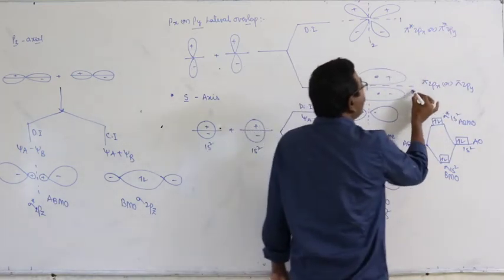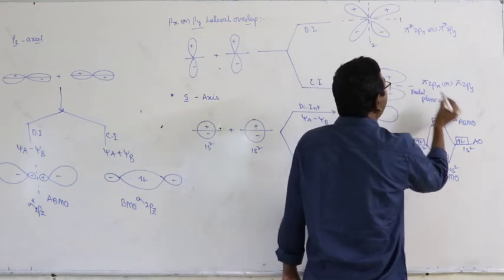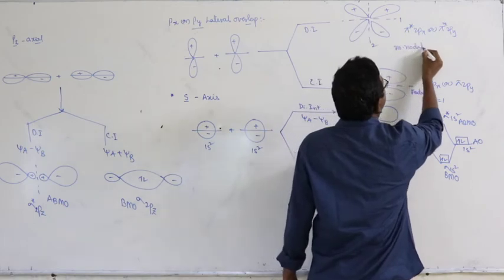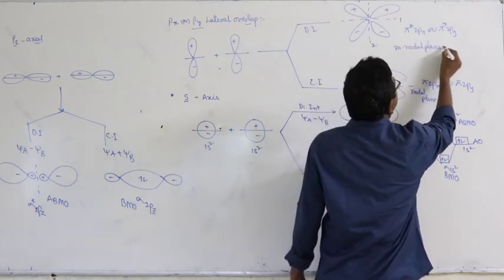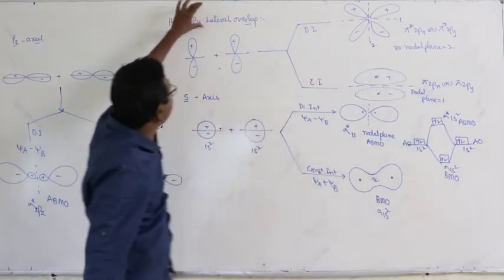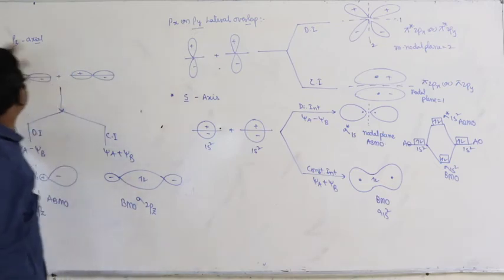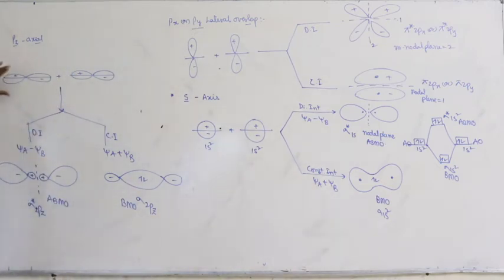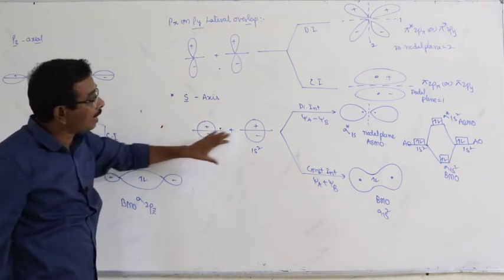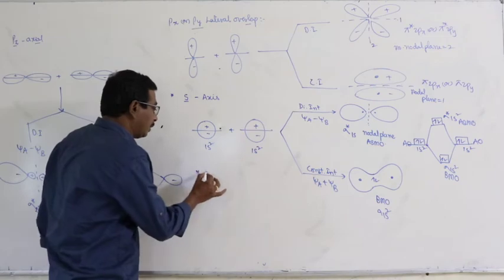Here the number of nodal planes is equal to 1. Here the number of nodal planes is equal to 2. This is about the lateral overlap of the px and py orbitals. This is the axial overlap of the pz orbital. This is the axial overlapping of either 1s or 2s, whatever it may be. And now we can make some statements.